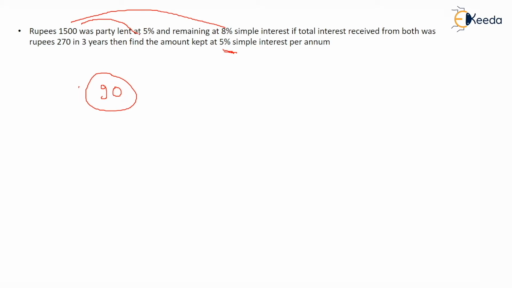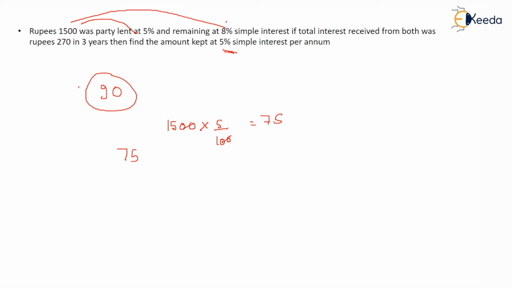So suppose I lend at a 5% interest rate. If I get 5% interest on 1500, what amount will I get? 1500 into 5 by 100, this is equivalent to 15 into 5, that is 75. So 75 is the amount he will get if he lends all 1500 at 5%.